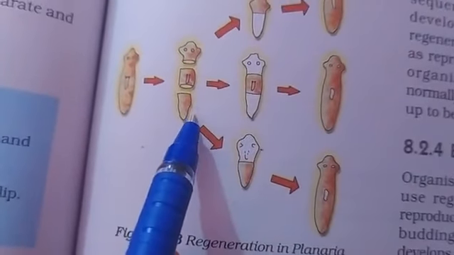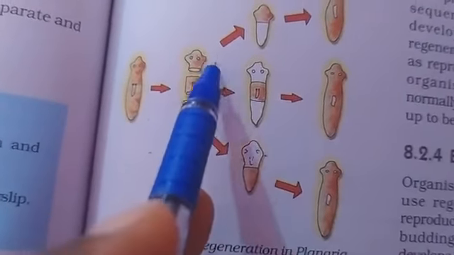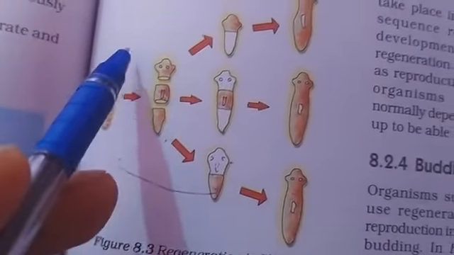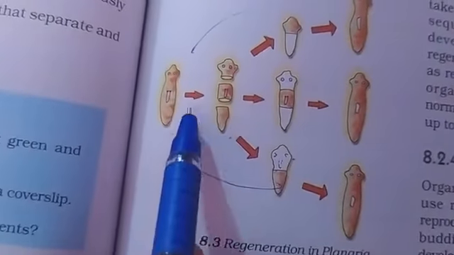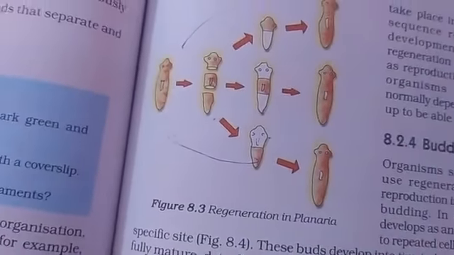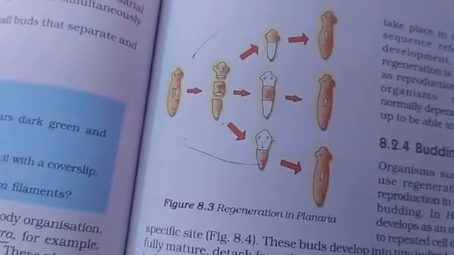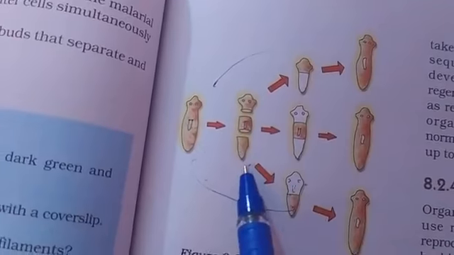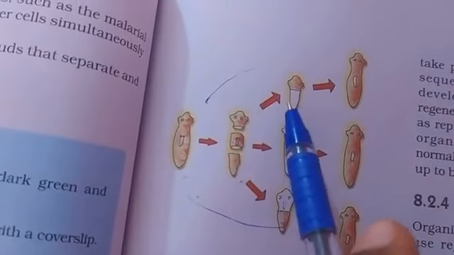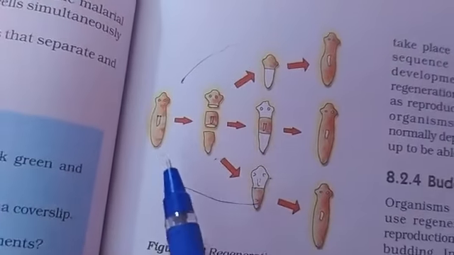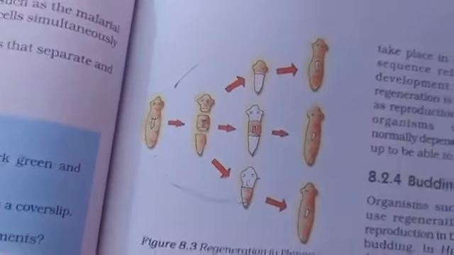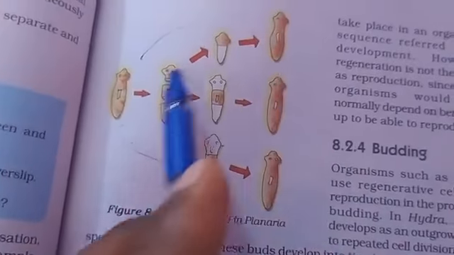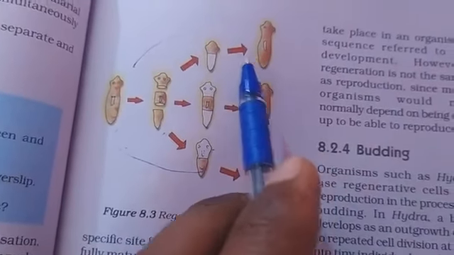These different fragments or pieces will regenerate into new parent-like organisms. When it is mature, these body parts are broken into pieces like these. These pieces will generate into new organisms just like the parent, and will grow the same as the parent.